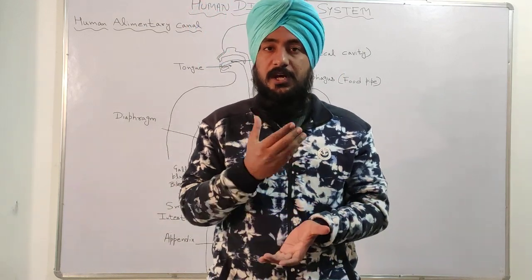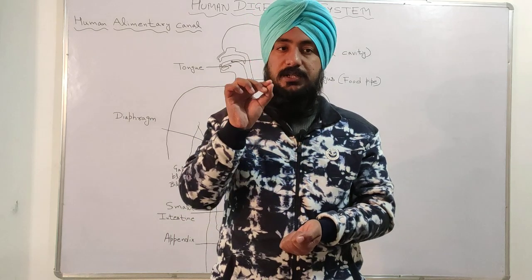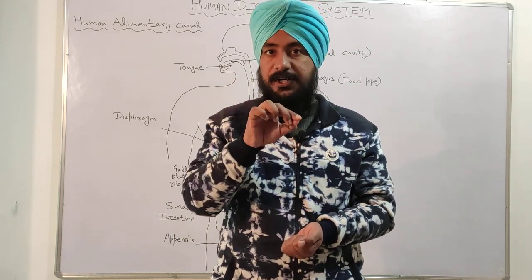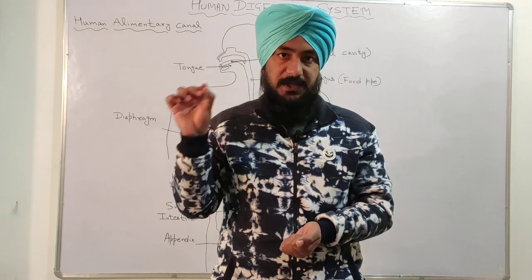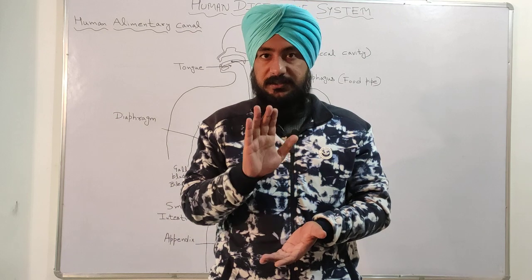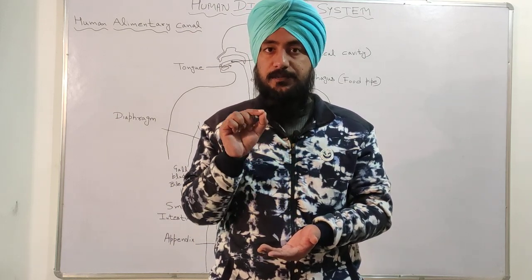So here in our mouth, the conversion of carbohydrate into glucose with the help of salivary amylase takes place. This is the first step of our digestion process.